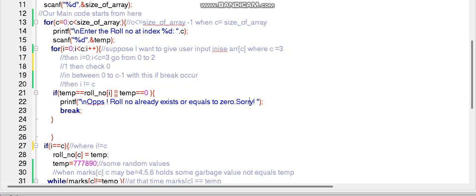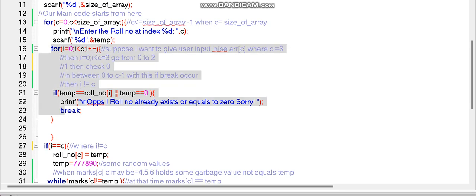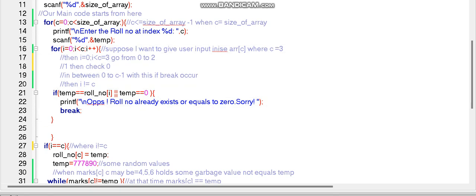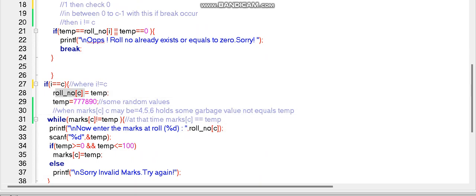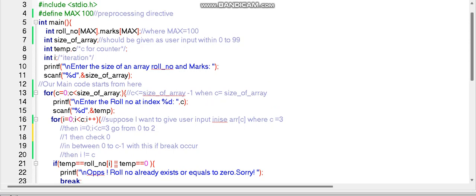Sorry, it breaks this for loop, and again at that time I is not equal to C. Meaning in between 0 to C minus 1, this for loop breaks at I, and the final incrementation, when it becomes I equals C, does not occur, so this statement becomes false, and inside this body, these parts are not executed, this line of code. And this is what exactly is happening while I'm running this code.